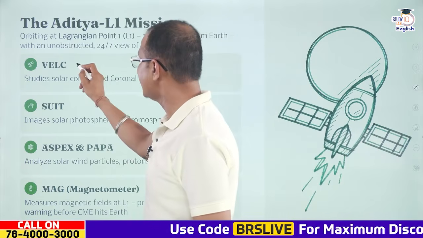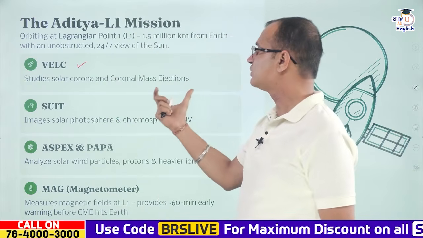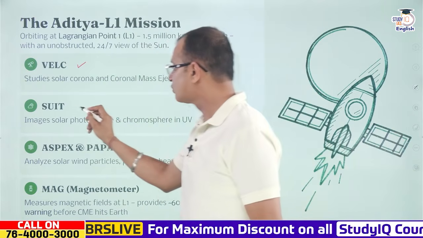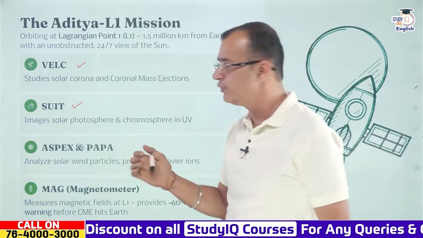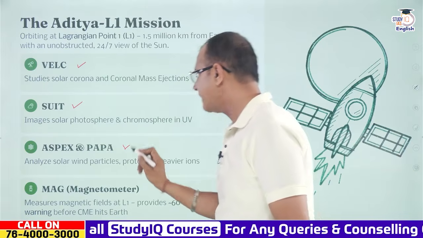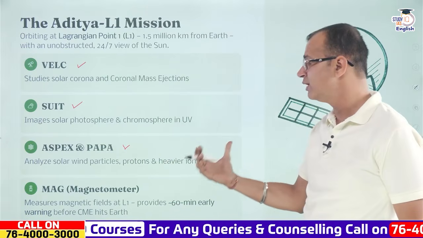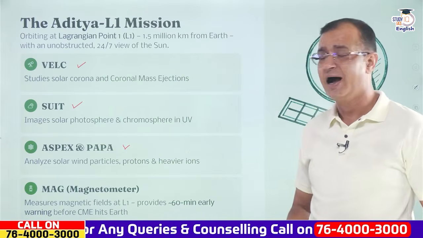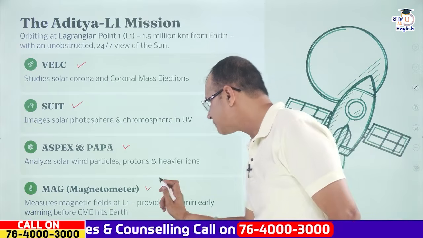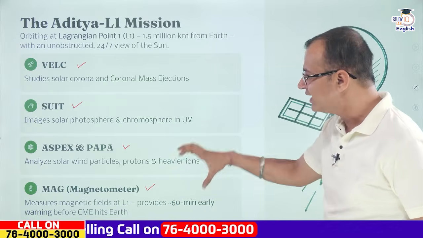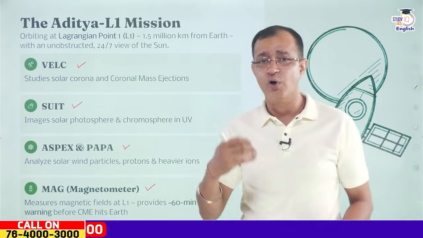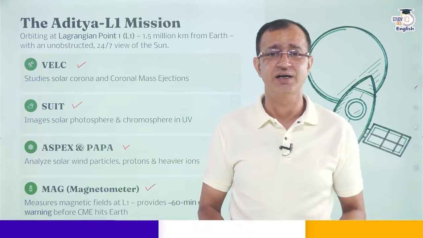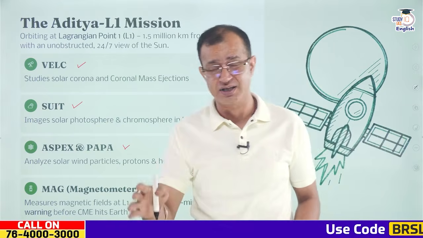There is VELC that studies the solar corona as well as coronal mass ejection. There is also SUIT that images the solar photosphere and chromosphere in UV, and then there is SPEX and PAPA that analyzes the solar wind particles, protons and heavier ions. And also there is MAG, that is magnetometer, which measures the magnetic fields at L1 and provides 60-minute early warning before the coronal mass ejection hits the Earth.